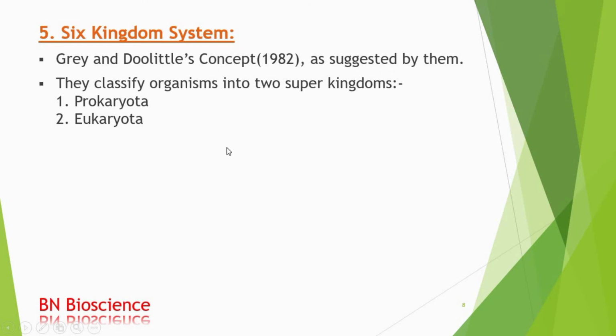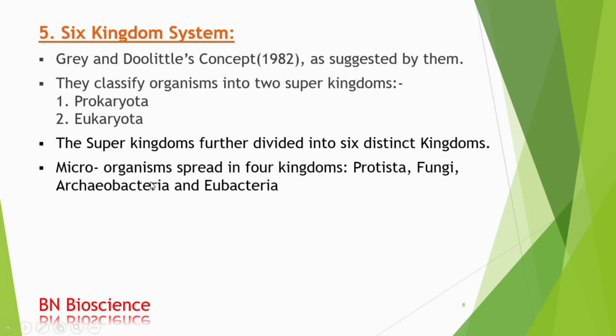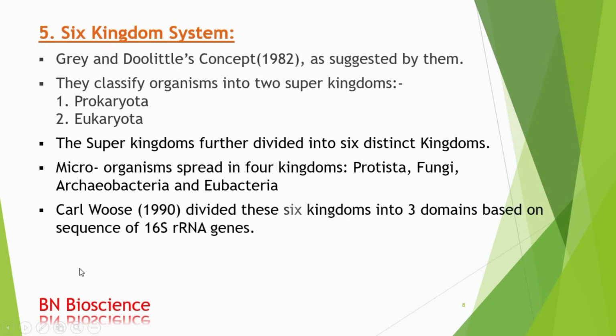They classified the organisms into two super kingdoms, prokaryota and eukaryota. The super kingdoms are further divided into six distinct kingdoms, and the microorganisms are spread in four kingdoms: the protista and fungi, which are under the eukaryota, and the archaebacteria and eubacteria, which are under the prokaryota. Later on, Carl Woese in 1990 divided the six kingdom system into three domains based on the sequence of 16S rRNA genes. The three domains are the bacteria, archaea, and eukarya.